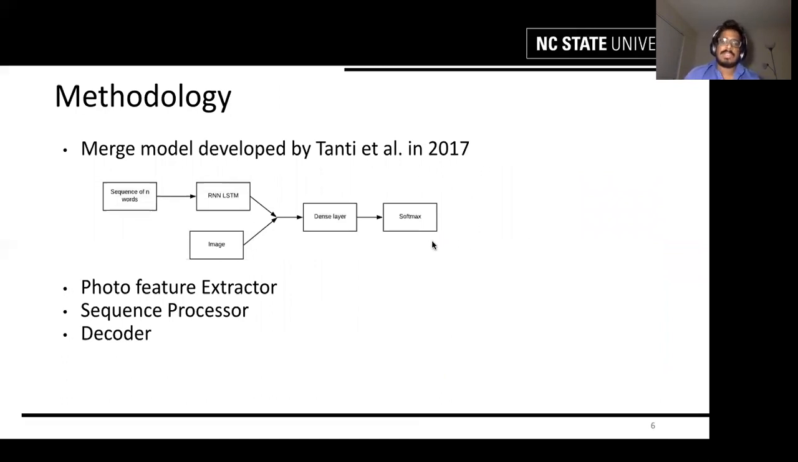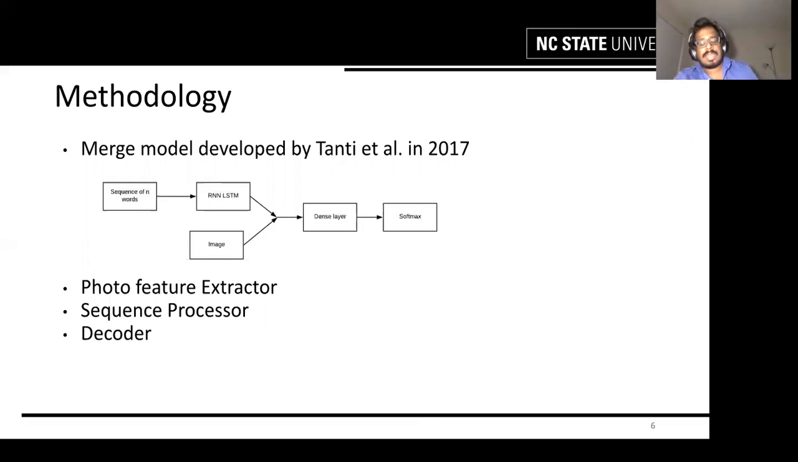Published in the year 2017. The paper consists of two models, a merge model and inject model. We use the merge model for experimentation. In the merge model, the RNN is not used on the images and it is a purely linguistic model because the LSTM is used only on the sequence of n words. It consists of three parts: a photo feature extractor, the sequence processor, and the decoder.